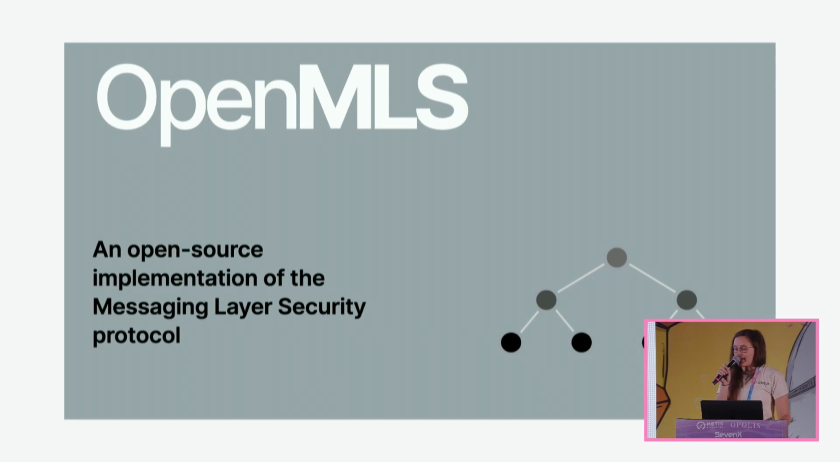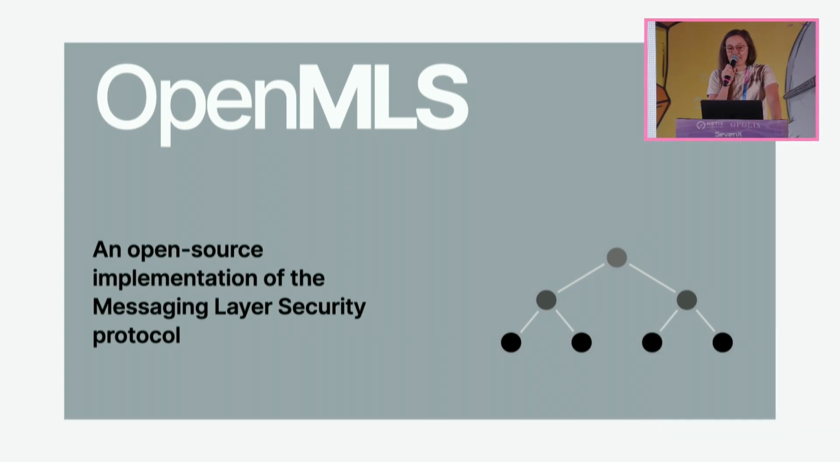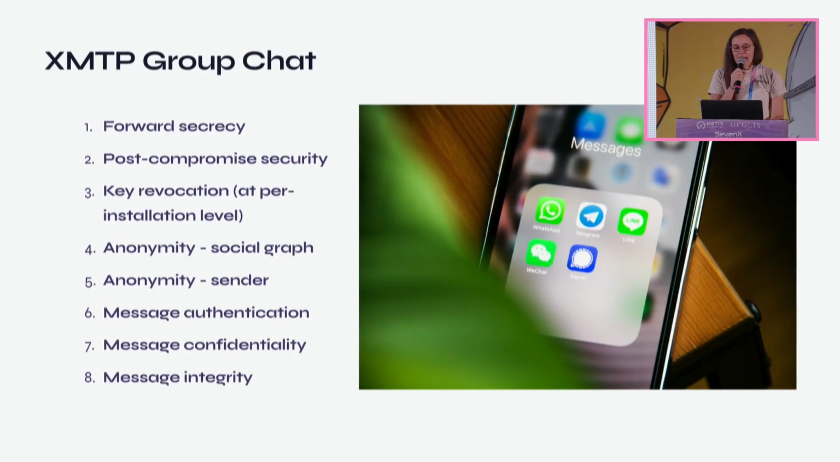There is a solution that we've landed on that has a lot of security guarantees. It's called OpenMLS. It's an open source implementation of the Messaging Layer Security protocol. It's the most secure you can get with messaging, and most of the big messaging apps today don't use it. So XMTP recently released an alpha version of group chat messaging using OpenMLS for the most secure level of messaging.